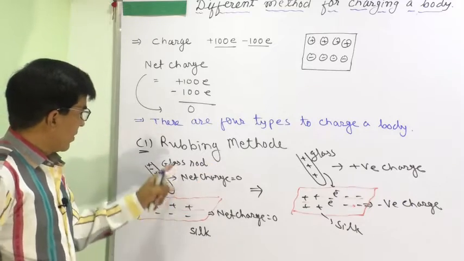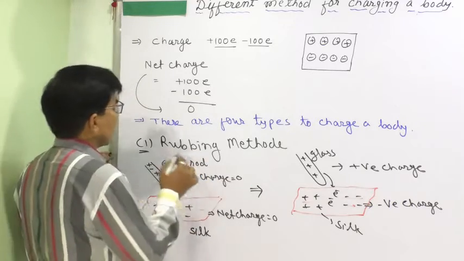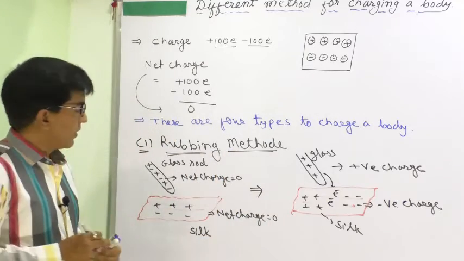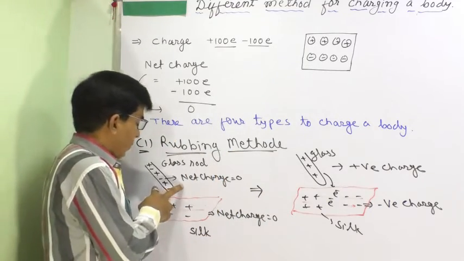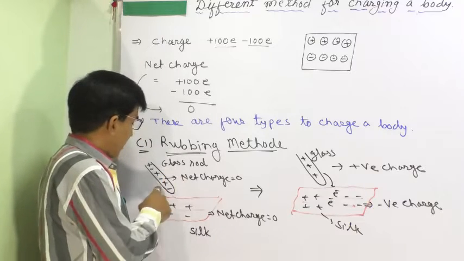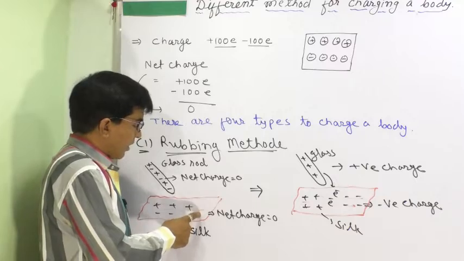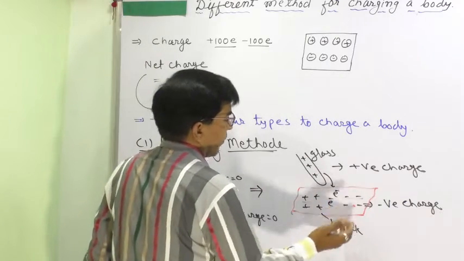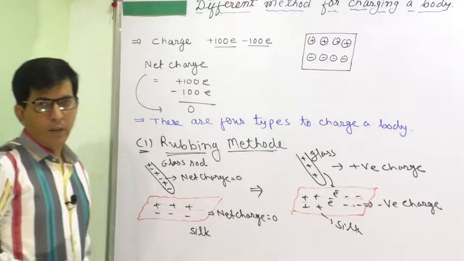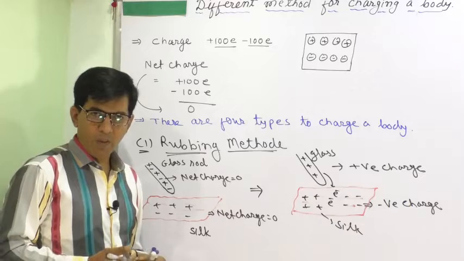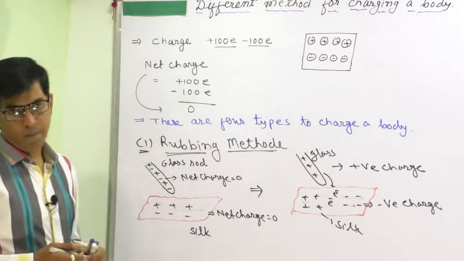So this is the simple rubbing method. When we take a plastic rod instead of a glass rod in the electrostatic series, the plastic becomes negatively charged and the silk becomes positively charged, because electrons transfer from silk to the plastic rod.